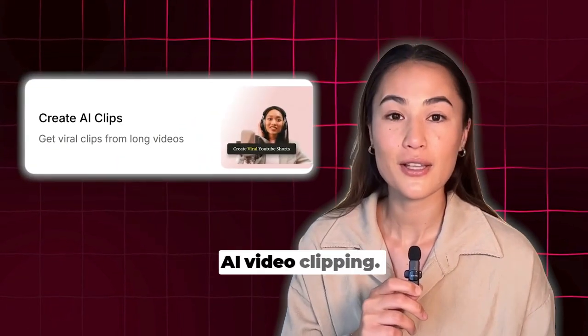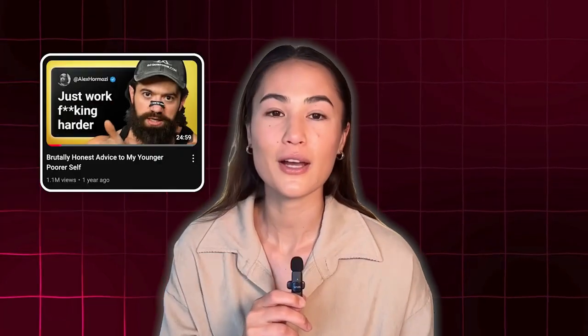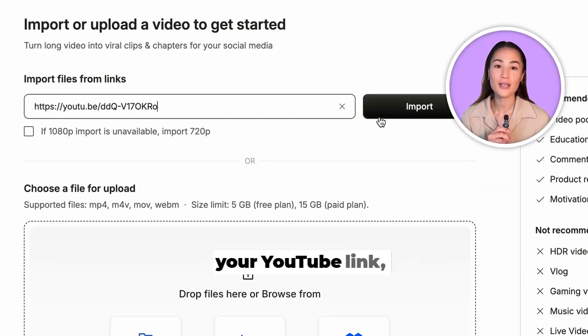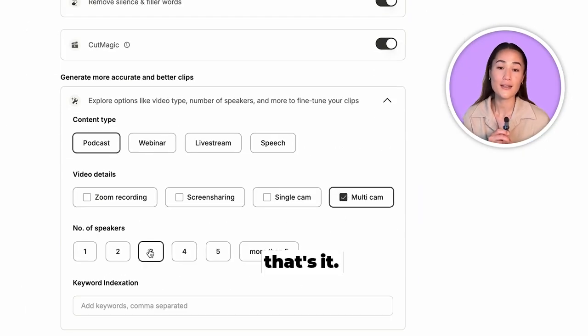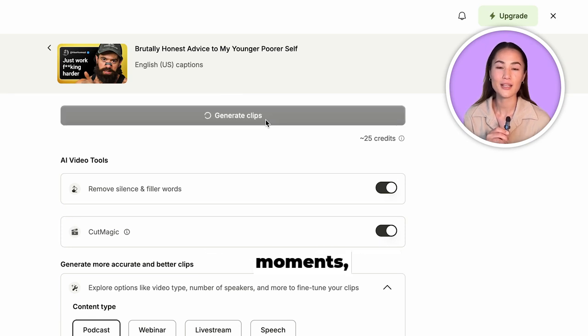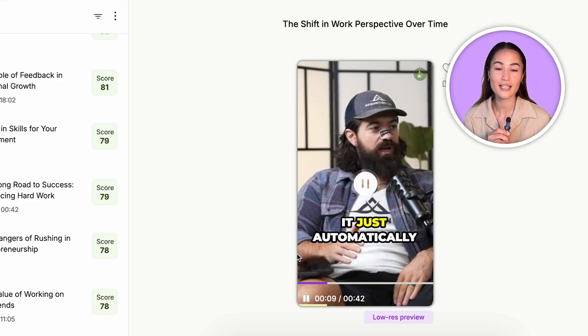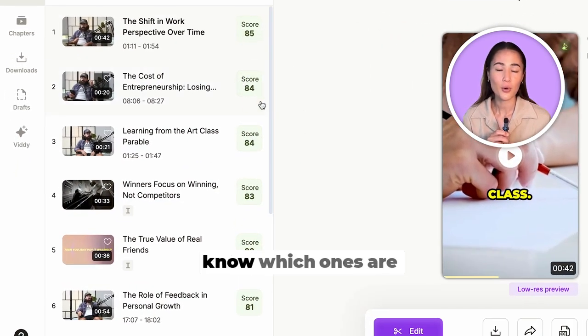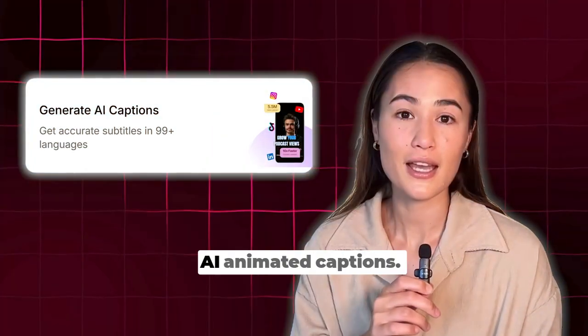First up, AI video clipping. Imagine turning one long video into 10 viral clips for TikTok or Instagram Reels in just minutes. Here's how it works. Upload your video or your YouTube link, choose your settings, and that's it. The AI identifies key moments, reframes for vertical platforms, and even adds captions. Plus, it gives each clip a virality score so you know which ones are likely to perform best. No more guesswork.